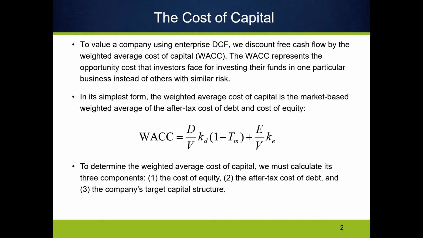So what we're going to do today is focus on this first part in the WACC formula: the cost of debt times the relative proportion of debt financing that the firm uses in its capital makeup. That means we need to do two things. The first part of the term says D divided by V, which is the market value of the firm's debt divided by the market value of the firm. So the first thing we need to do is estimate the market value of the firm's debt.